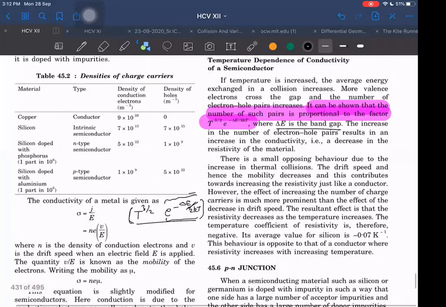We are talking about pure semiconductors here. This discussion is for the pure one, and for pure, for every electron there will be one hole also. Therefore, they are talking about electron hole pairs. But in the case of doped, it will not be a pair. One type will be more as compared to the other.